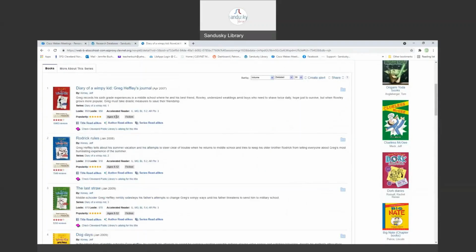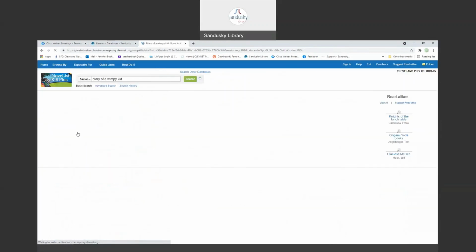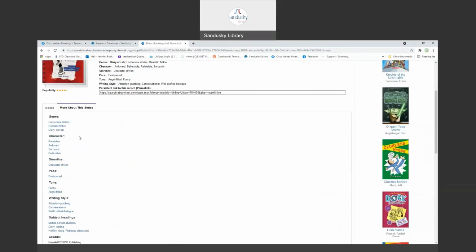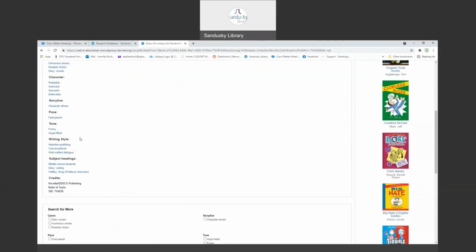You'll notice Accelerated Reader is here. Lexile is here as well. There's more information about the series. Okay. We have genre, could be included in any of these genres. This is what the character is like, etc.